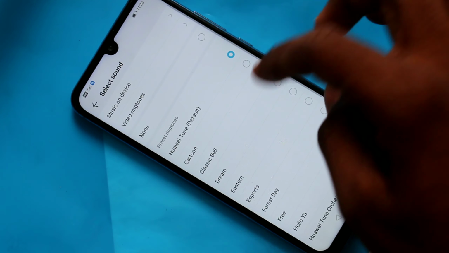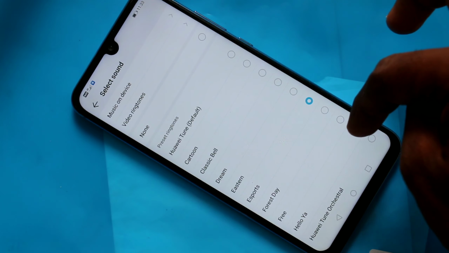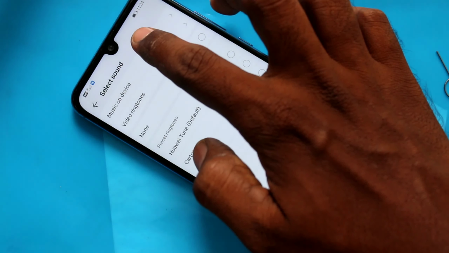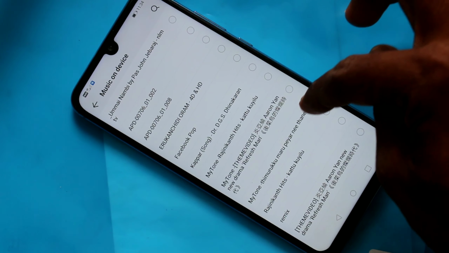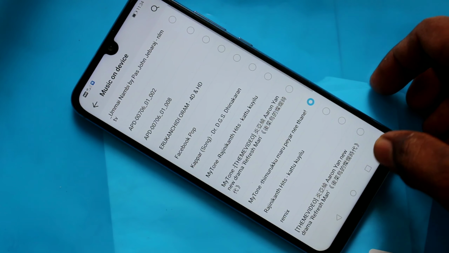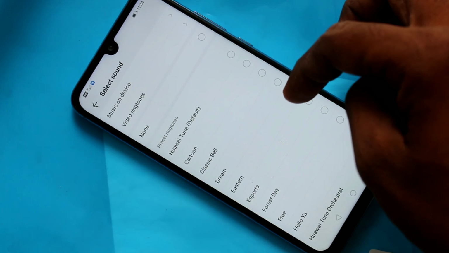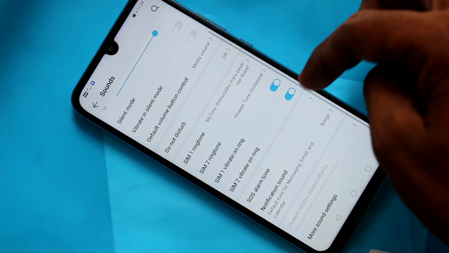Here you have three options to set a ringtone. These are all ringtones. Just pick up any one tone. Otherwise, you can choose music file that you have in your device. Just select any song and go back to activate. Yes, it's activated now. See it here.